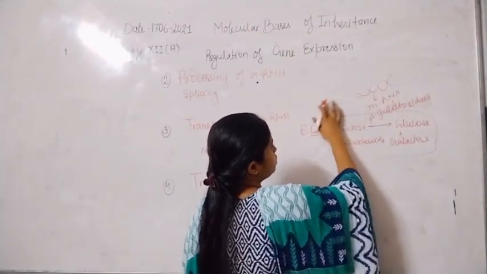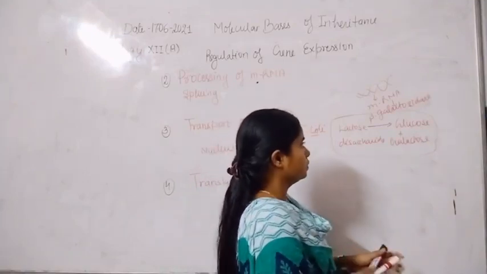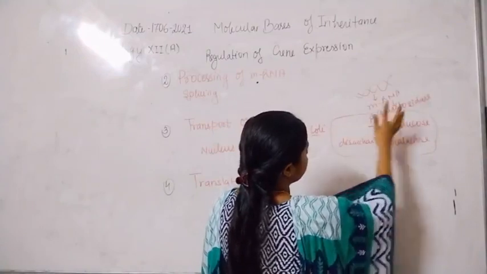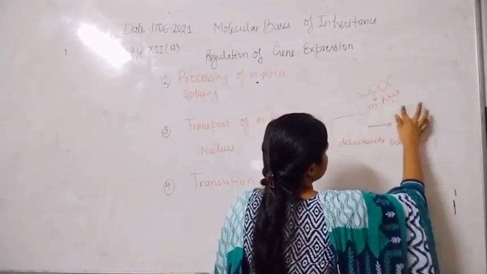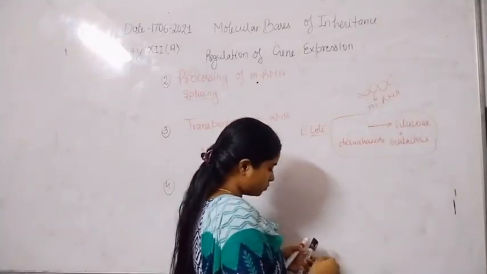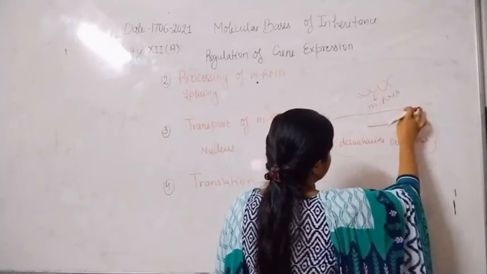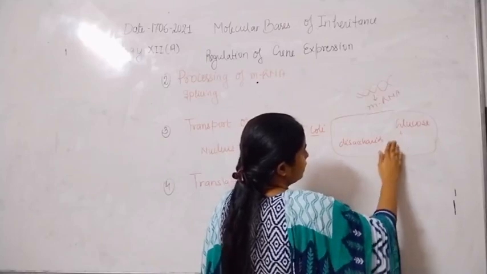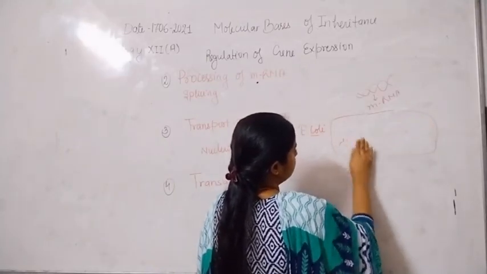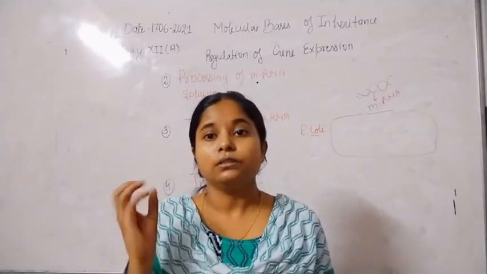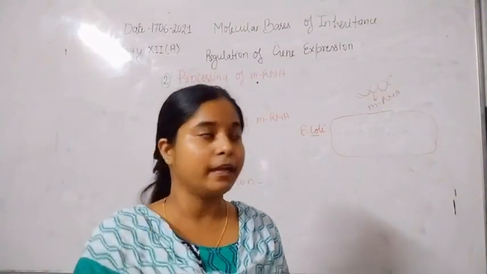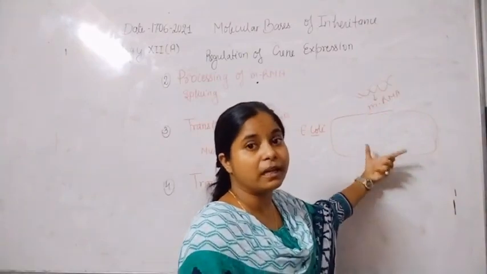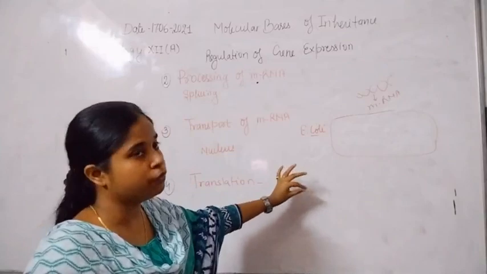If lactose is not present in the medium, there is no need for synthesis of the beta galactosidase enzyme. Because lactose is not present in the medium, beta galactosidase would not be synthesized by E. coli, and so the glucose and galactose are also not formed by the bacteria. So only whenever lactose is present in the medium does the beta galactosidase gene expression take place for the synthesis of the enzyme. If the lactose is not present, there is no need for synthesis of beta galactosidase.